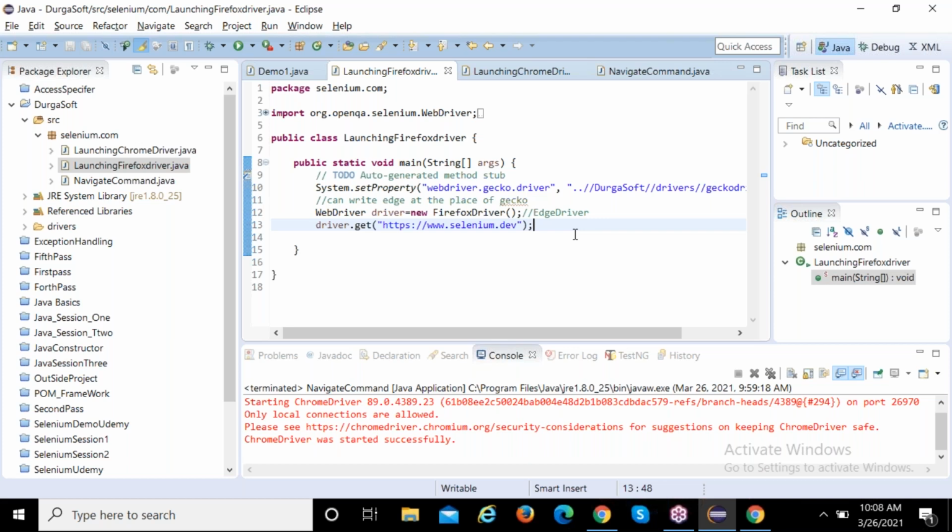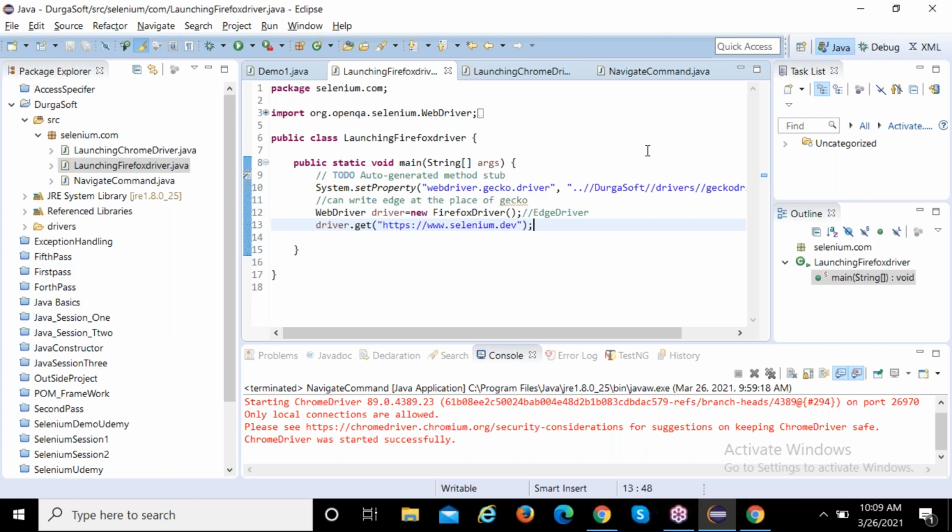Inside, I'm writing System.setProperty. I'm passing the key and value. For every browser there is a specific key, so that's the reason I'm using the key here. webdriver.chrome.driver, and the value is the path of the driver; we need to download that driver from the respective site, keep it locally, and provide that path. After that I need to create an object for driver: driver equals new ChromeDriver. I'm creating the object for the new ChromeDriver. WebDriver is the interface.